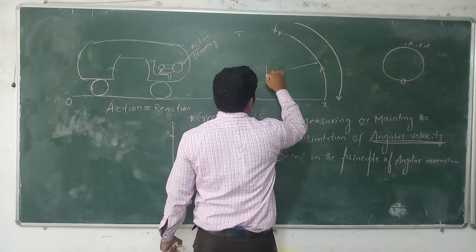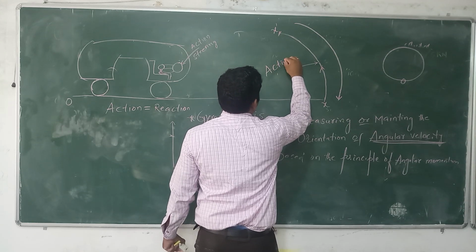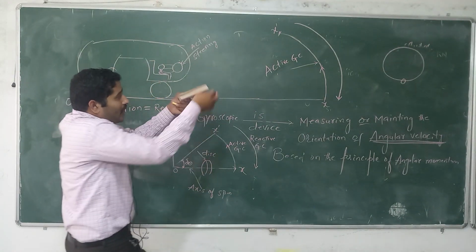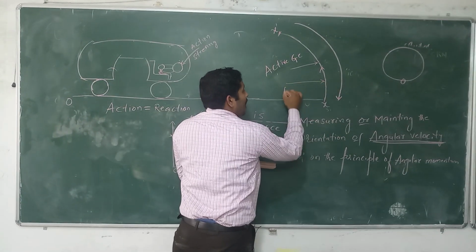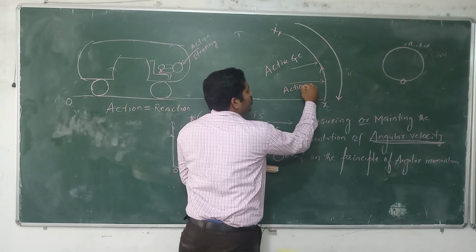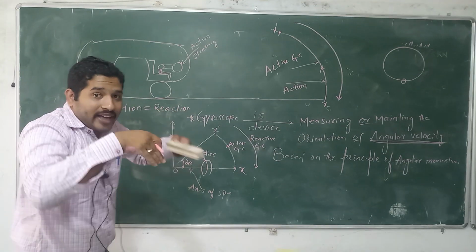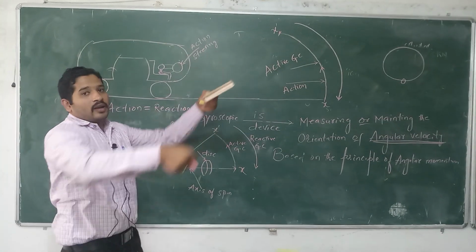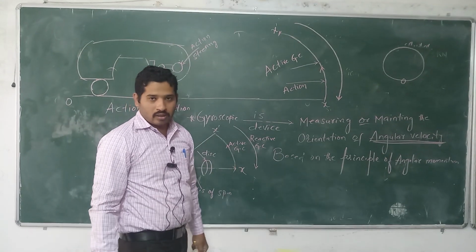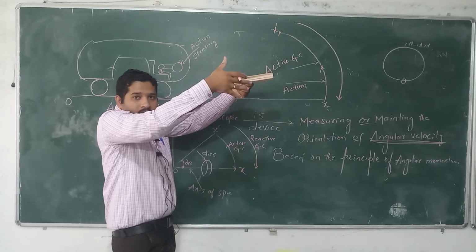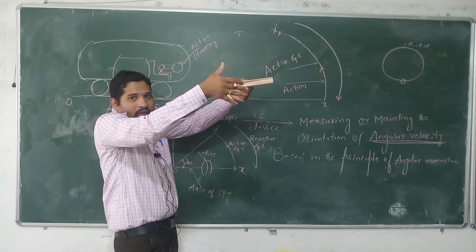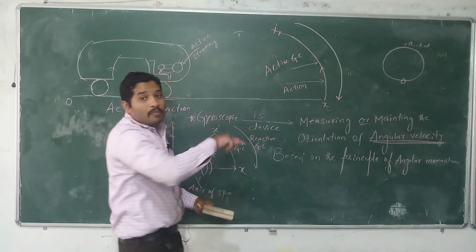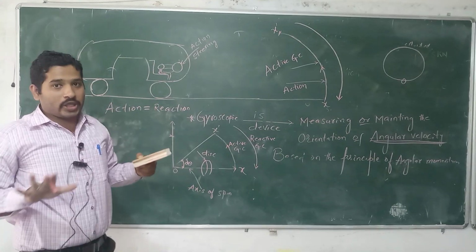Active gyroscopic couple. What are we applying here? We are applying the action in the form of force on the steering to rotate the wheel in an anti-clockwise direction. If you release the load on the steering, the steering will again maintain the same position.